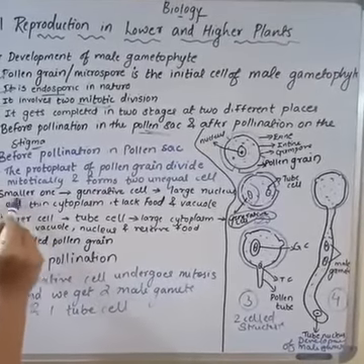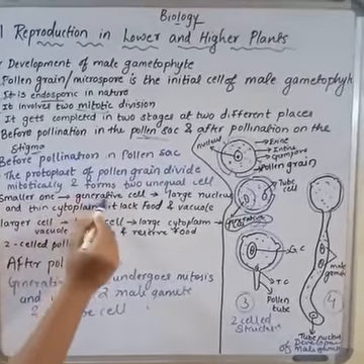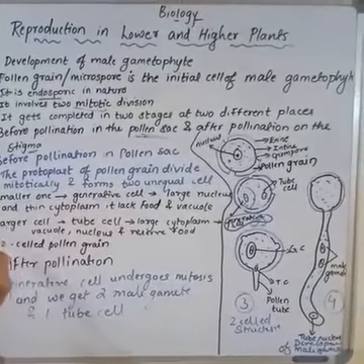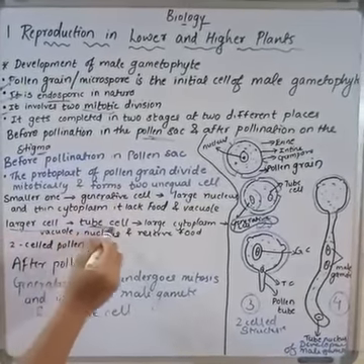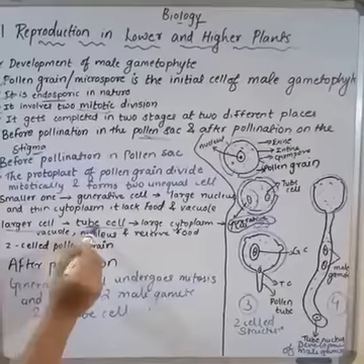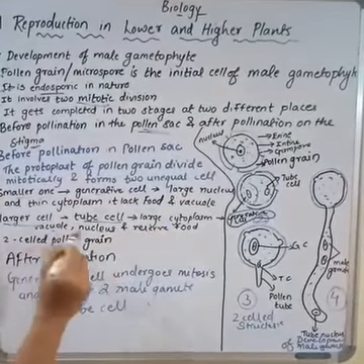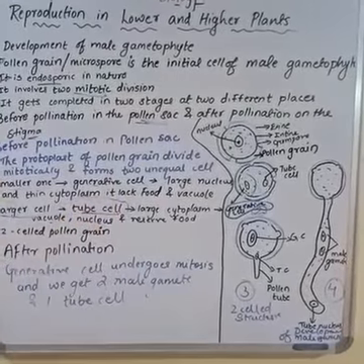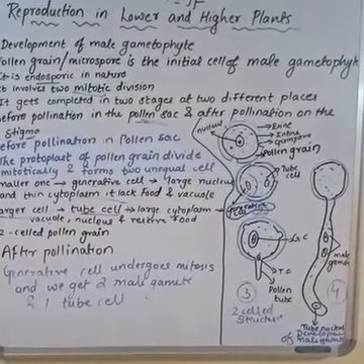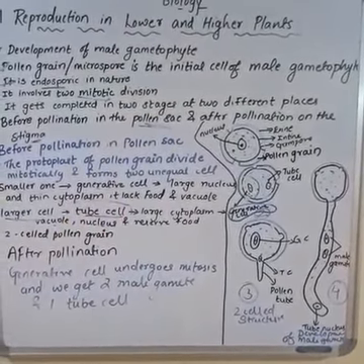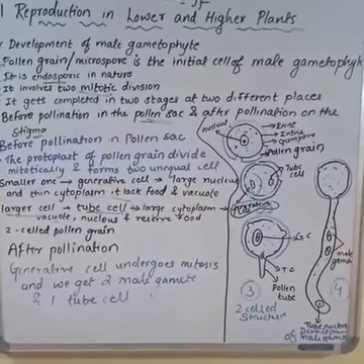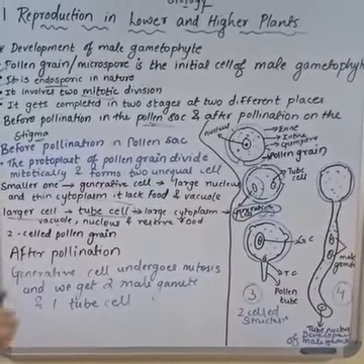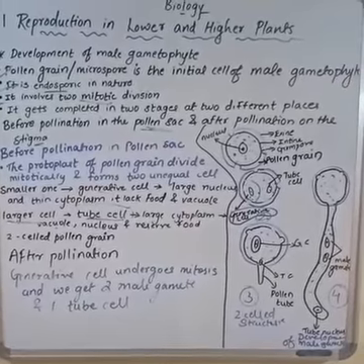Okay, the smaller one in the unequal division is called the generative cell. The larger cell is called the tube cell. Tube cell has large cytoplasm, vacuole, nucleus and reservoir. Means tube cell is very well accomplished and it has no problem of food or anything else, but the generative cell lacks the food material and everything.